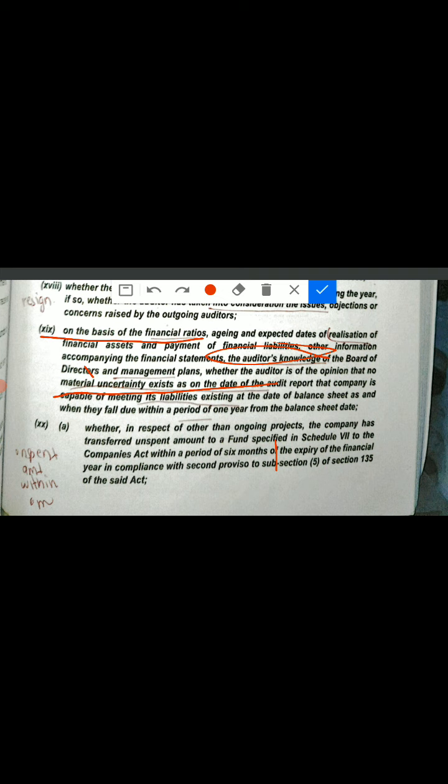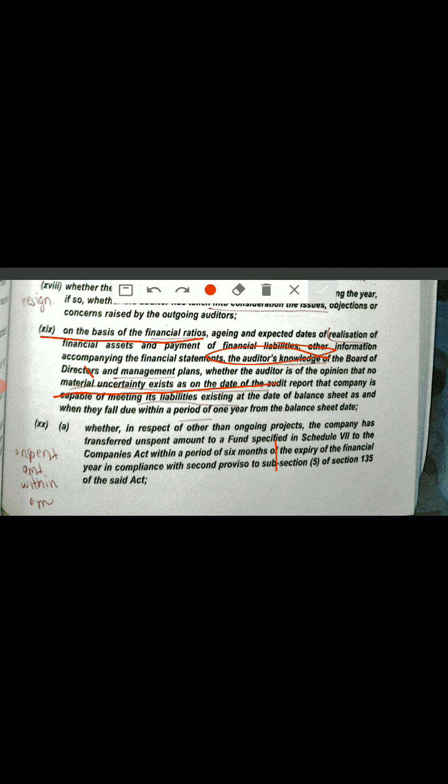So all the liabilities which fall in a period of 1 year from the balance sheet date, you have to check what is the status of those liabilities and assets. Okay, so if you find that everything is okay, everything is certain, then no issues. But if you find that there exists any kind of uncertainty, then you have to state it.